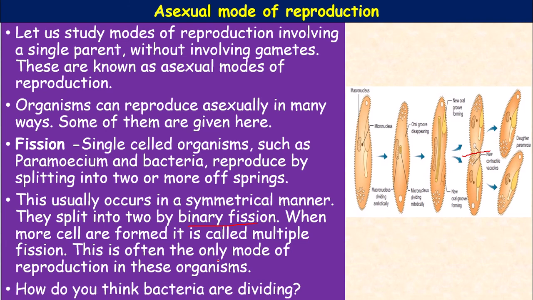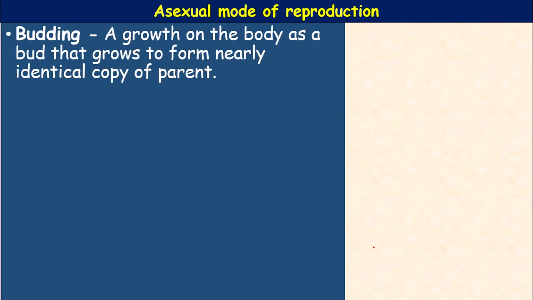How do you think bacteria are dividing? Bacteria also divide by binary fission. Next, the mode of asexual reproduction is budding. So what is budding?